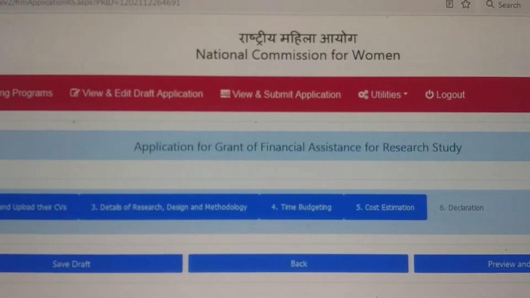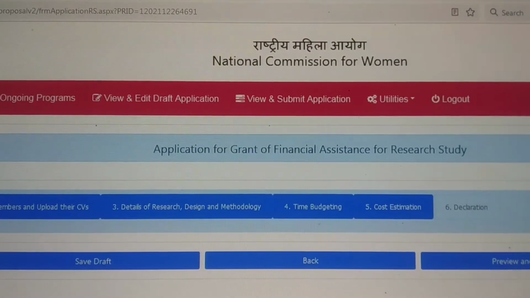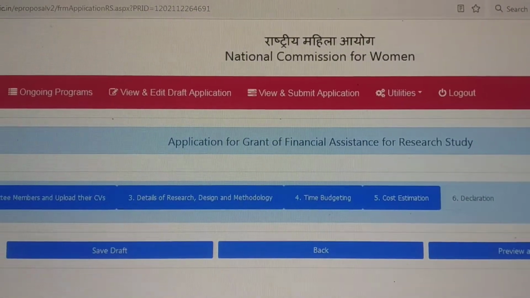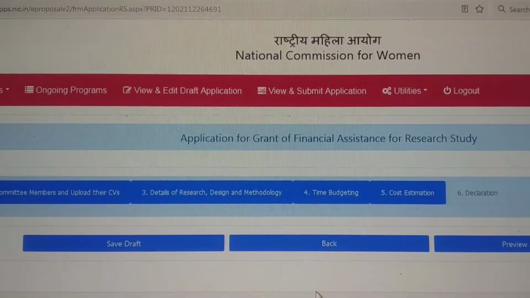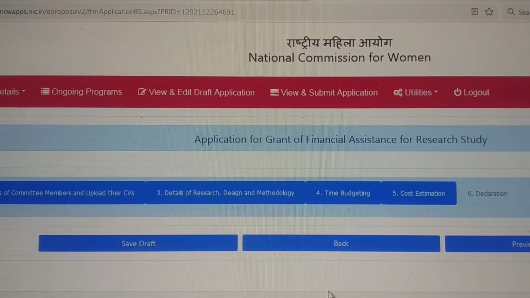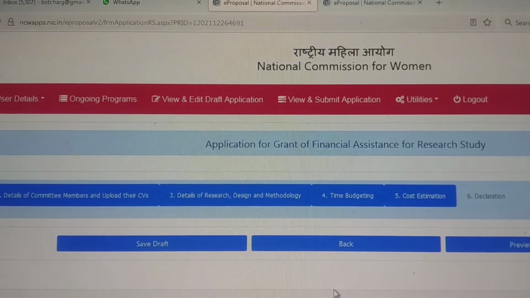And this is a very important and valuable opportunity for every educator who is working in the higher education sector in India. Kindly grab this opportunity and improve your research domain and research skills in this particular area.